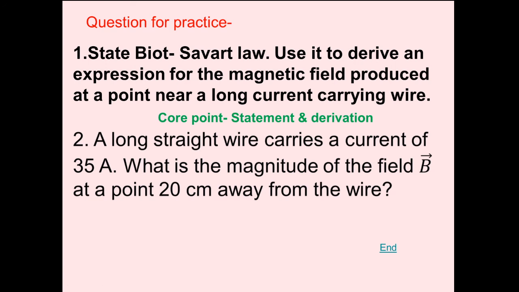Here the length of the wire is not given, so we have to take an infinitely long wire. So here we apply the formula mu naught I by 2 pi a, and substituting all these values, the answer will be 35 into 10 to the power minus 6 Tesla, or 3.5 into 10 to the power minus 5 Tesla.